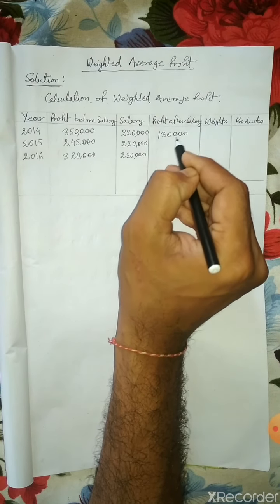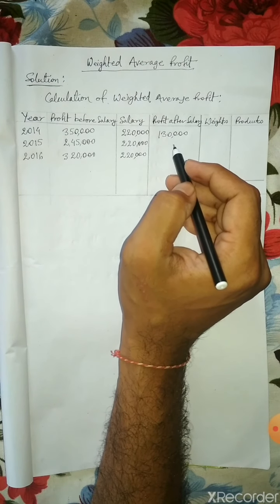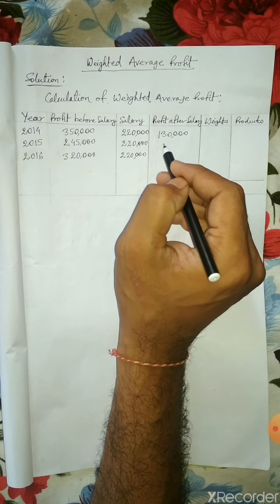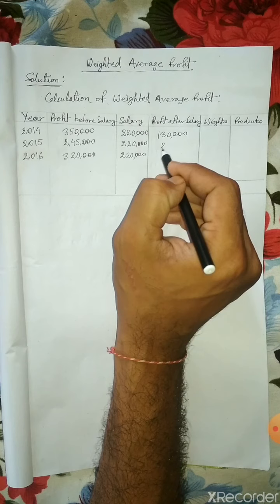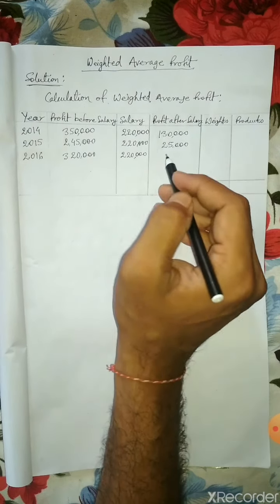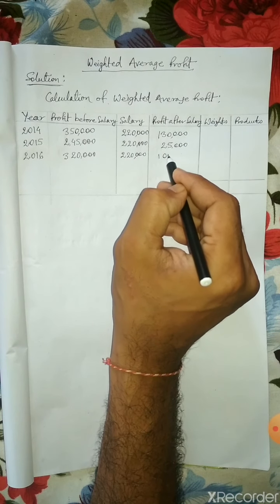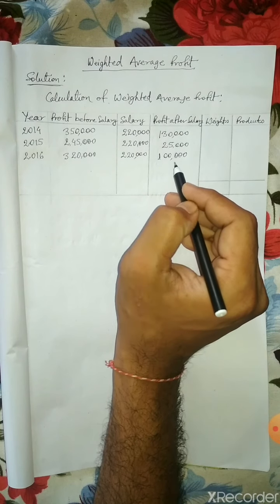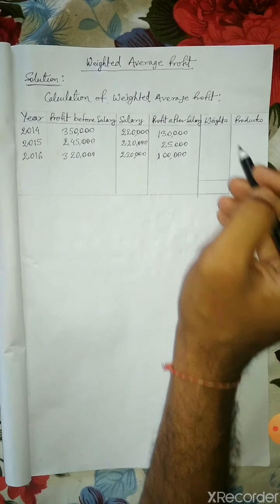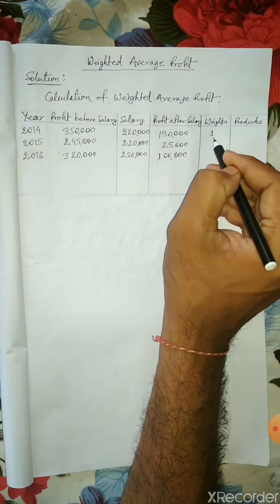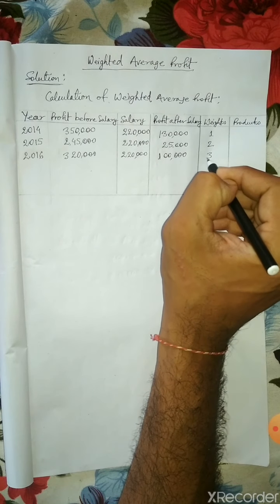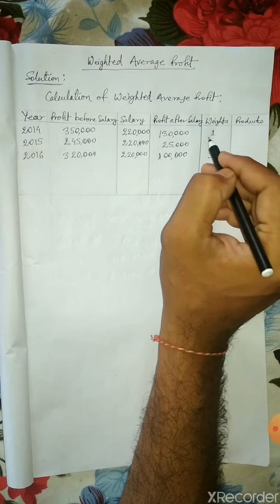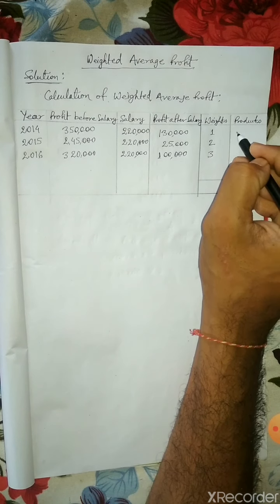Now what is profit after salary? After deducting salary from profit before salary, we will get profit after salary. 3,50,000 minus 2,20,000 will amount to rupees 1,30,000 for 2014. For 2015 it will be 25,000, and for 2016 it will be 1 lakh. Now weights have already been provided in the sum, that is 1, 2 and 3.